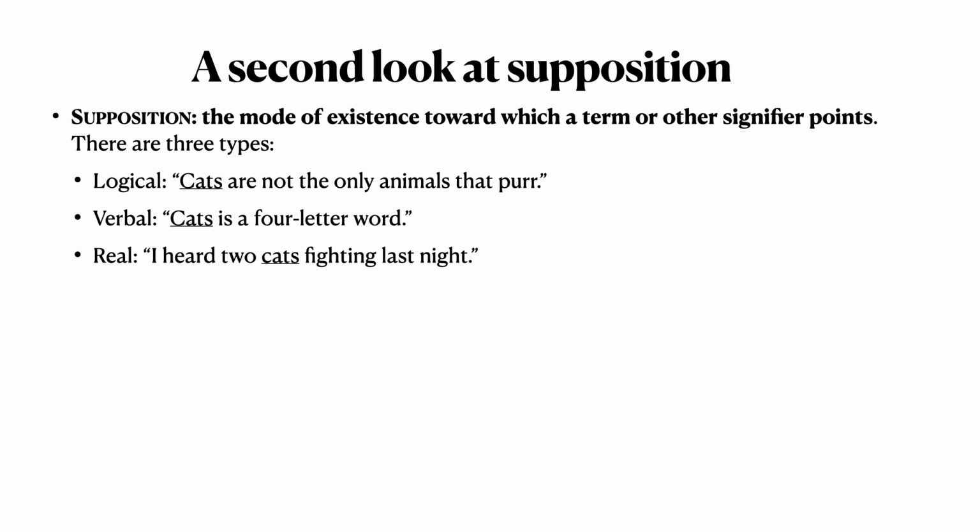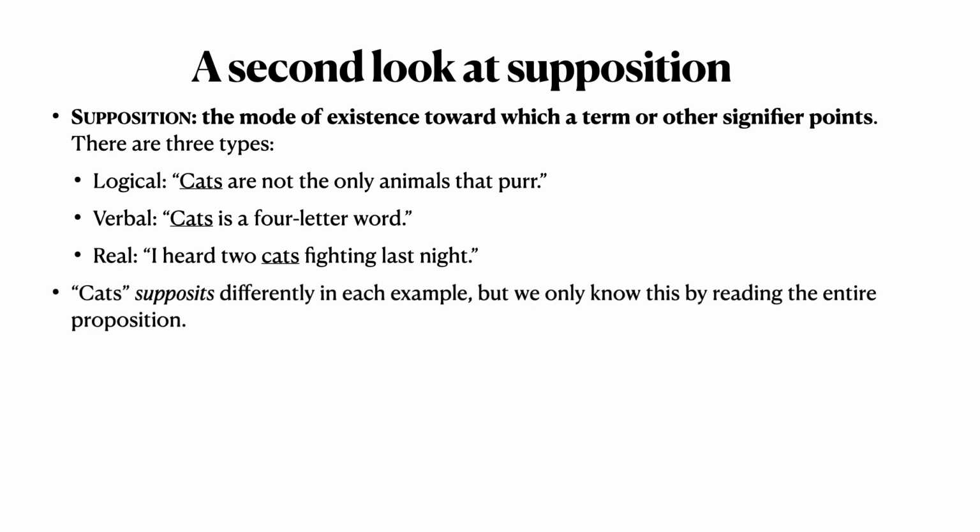So when we say cats are not the only animals that purr, we're talking about the universal cats as a logical concept. Or we could say cats is a four-letter word, and then we're not talking about a thought at all. We're talking about the word. Cats is referring to itself as a term. We call that verbal supposition. Or it could have real supposition, where I say, I heard two cats fighting last night. There I'm not talking about the concept, and I'm not talking about the term. I'm talking about a couple of representatives, a part of the extension of cats. So cats in these cases supposits differently in each example.